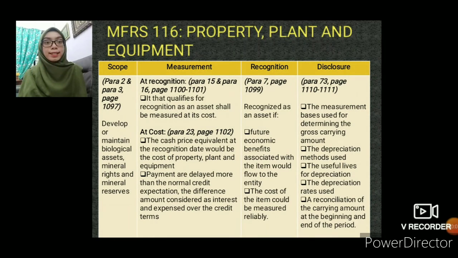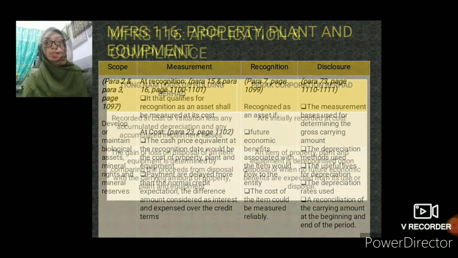Then lastly, disclosure about MFRS 116. So we refer to para 73, page 1110 until 1111. There are several things that companies should disclose. The first one is the measurement basis used for determining the gross carrying amount. The second one is the depreciation method used. The third one is the useful life for depreciation. The fourth one is the depreciation rate used. And the last one is a reconciliation of the carrying amount at the beginning and the end of period.